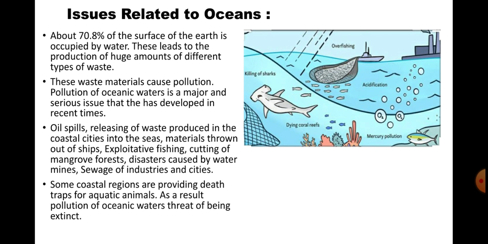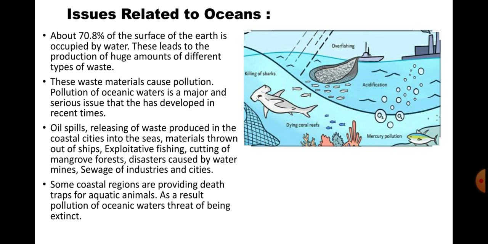Whatever we do, we throw in the water. The oil is in the water, the raw materials, and whatever the companies' wastewater is, it is led into the seas or the oceans as well. Oil spills, releasing of water produced in the coastal cities into the oceans, material thrown out of the ships, exploitative fishing, cutting off mangrove forests, disasters caused by water mines, sewage of industries and cities.